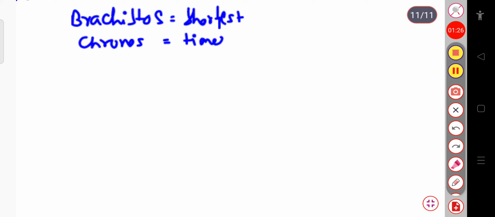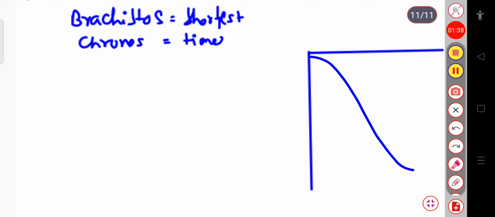Now let us draw. Suppose this one is the x-axis and this is the y-axis. Now let us consider the path of the particle like this.